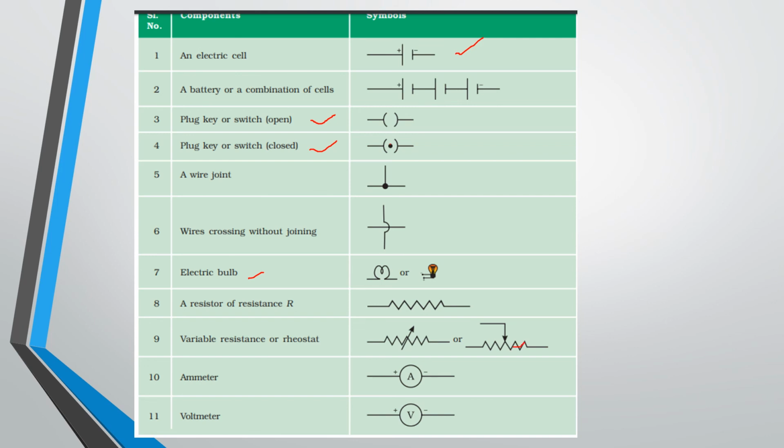A variable resistor is a device that increases or decreases the current when you adjust it. When you are connecting the upper terminal, you have to represent the arrow mark in the upper line, right? And the lower terminal is connected to the device. And for an ammeter, you write A inside a circle, and mention positive and negative terminals. And a voltmeter also, V in a circle, and mention plus and minus. So these are the symbols we are going to use often in circuit diagrams.